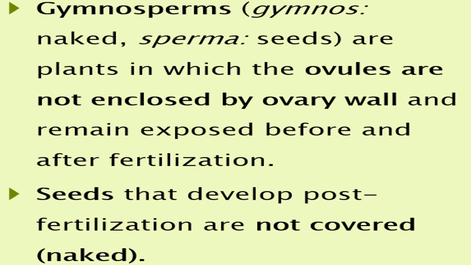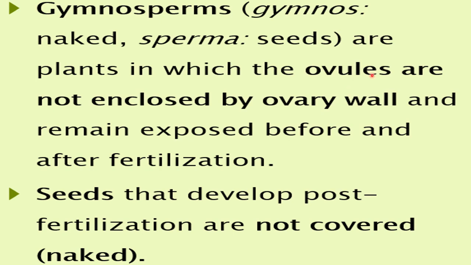Here, in gymnosperms, gymno means naked and sperma means seed. That's why we can say gymnosperms are the plants in which seeds are naked, and these seeds are developed from the ovules. These are the plants in which the ovules are not enclosed by an ovary wall.